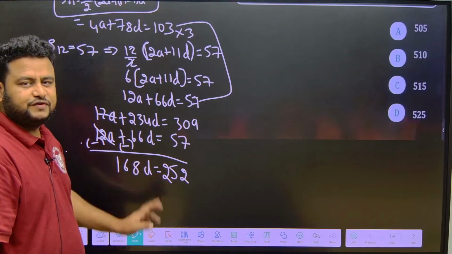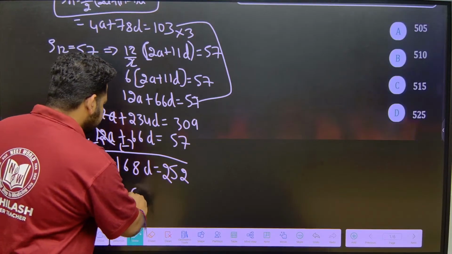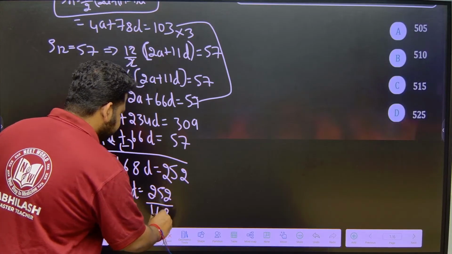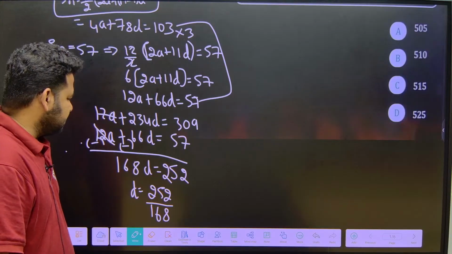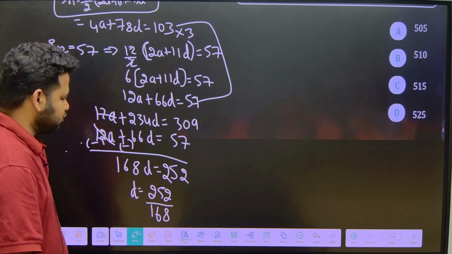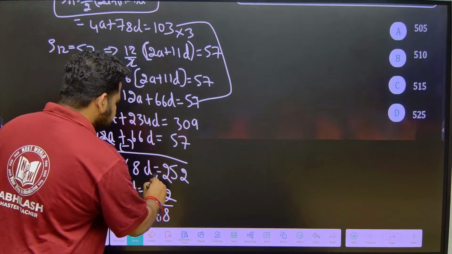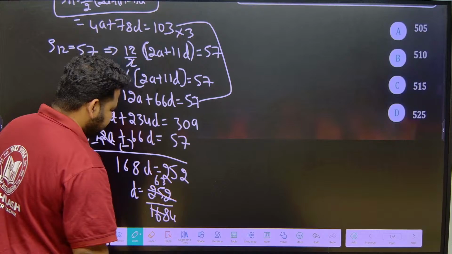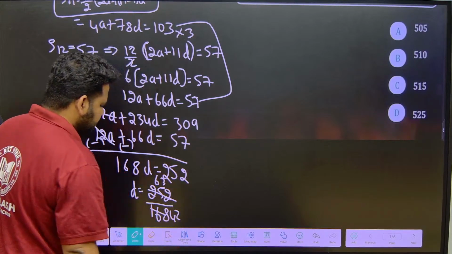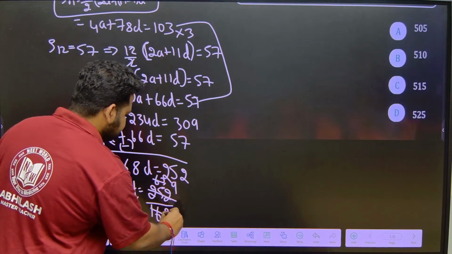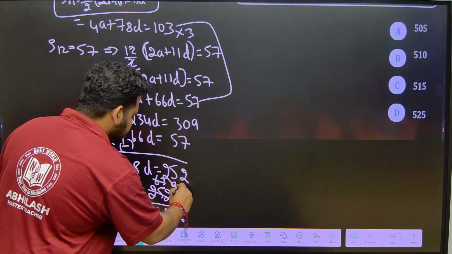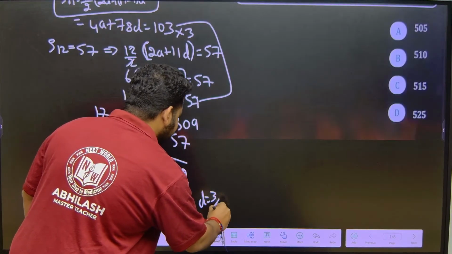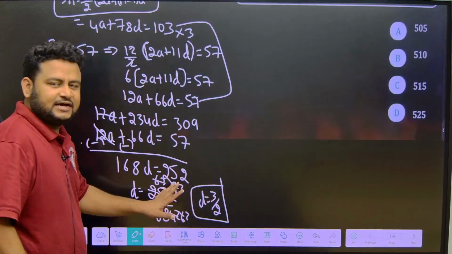What I got is 252. Now, d will become what? If I solve this, 252 divided by 168. Now, definitely this will cancel by 4. So, 4 6s are 24, 4 3s are 12, 4 4s are 16, 4 2s are 8. Now, what can I do? 7 9s are 63, 7 6s are 42, 3 3s are 9, 3 2s are 6. So, I will get d as 3 by 2. I am sorted. d I got as 3 by 2.